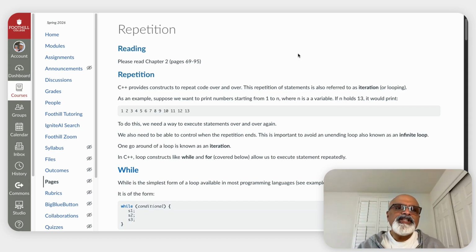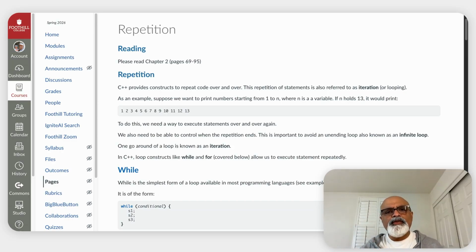Let's talk about repetition in C++. So far we have seen sequential execution in C++, where we have one statement after another. We've also seen conditional execution, where we branch using an if or if else or a switch statement. But let's talk about how to repeat code over and over again in C++.